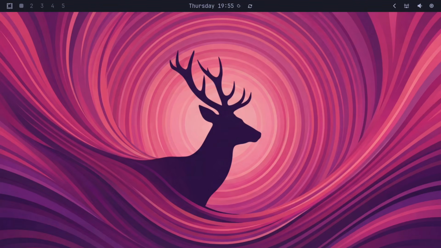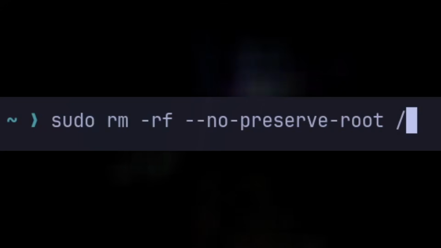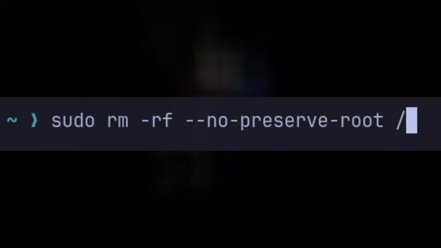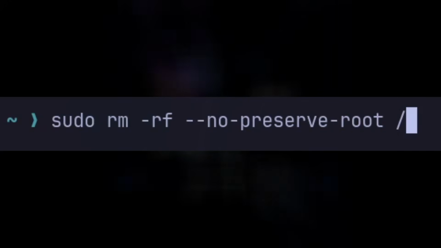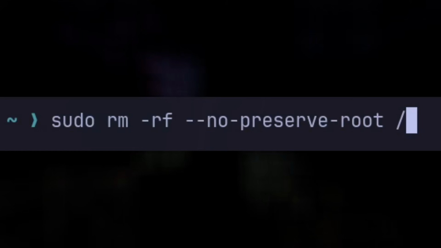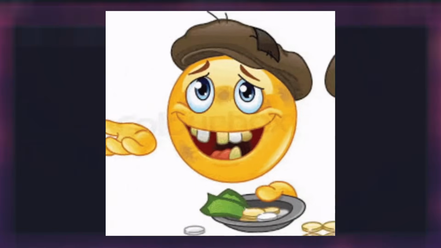And finally, we move on to task number 10, which is to destroy the sucker. So when we run this, it will delete things programmatically from the system, and we will no longer be able to use fundamental binaries that the OS requires to run and operate. However, I will comment, honestly, I'm getting a little bit tired of using rm -rf for all my Linux systems. So if you guys know any good Linux viruses I could download to put on these operating system explorations for any future Linux distros, please leave them in the comments below. I'll be very happy to read them.